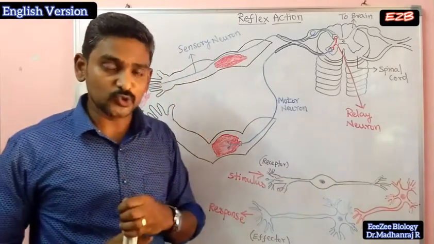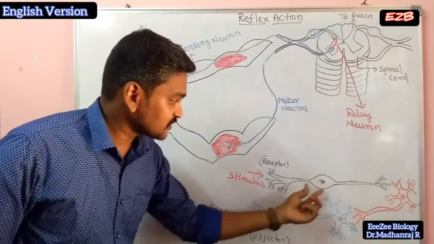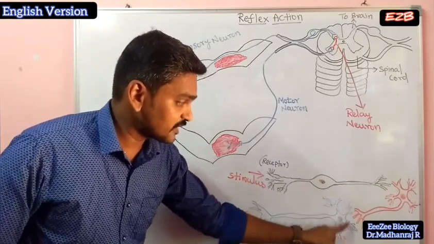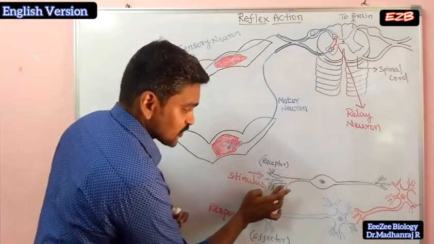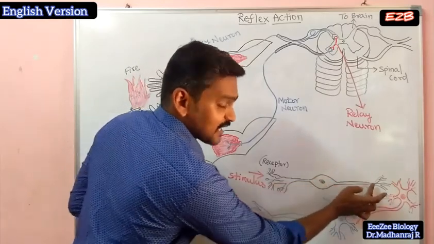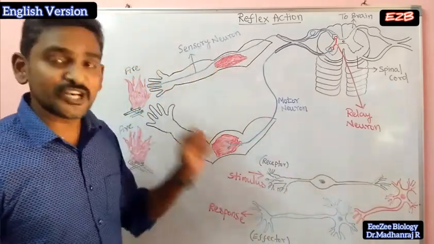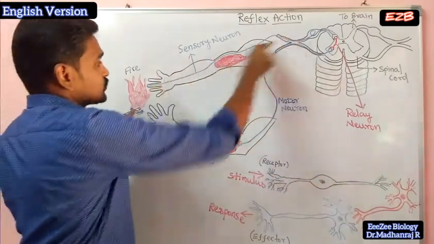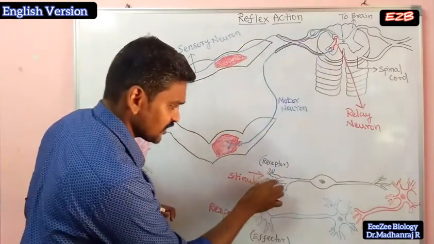Different types of neurons exist. You can see the structure of this neuron is different from the structure of this neuron. Here the cell body is placed close to the dendrites. Whereas here, the dendrites pass on to some distance, in the middle you have the cell body, and then the axon extends to the nerve ending. In the case of sensory neurons, the neuron will be in this model. From here to here you will have the dendrites.